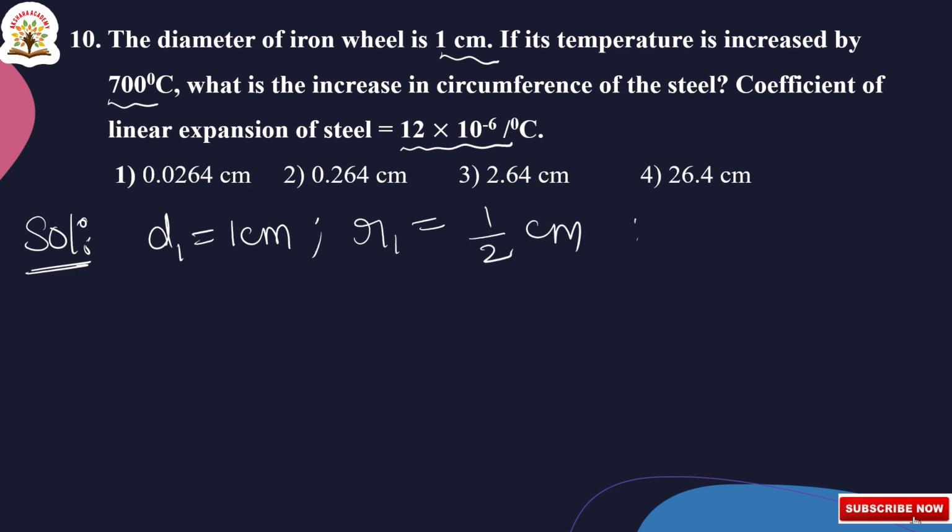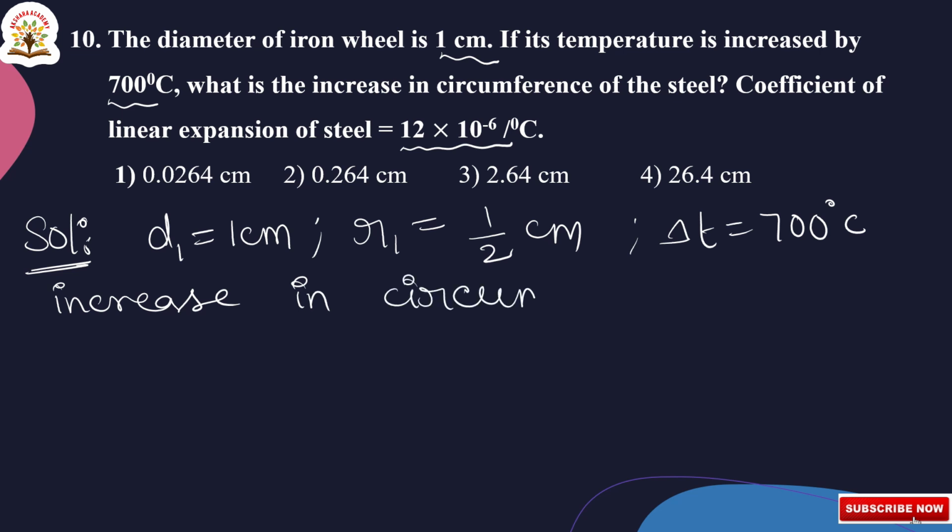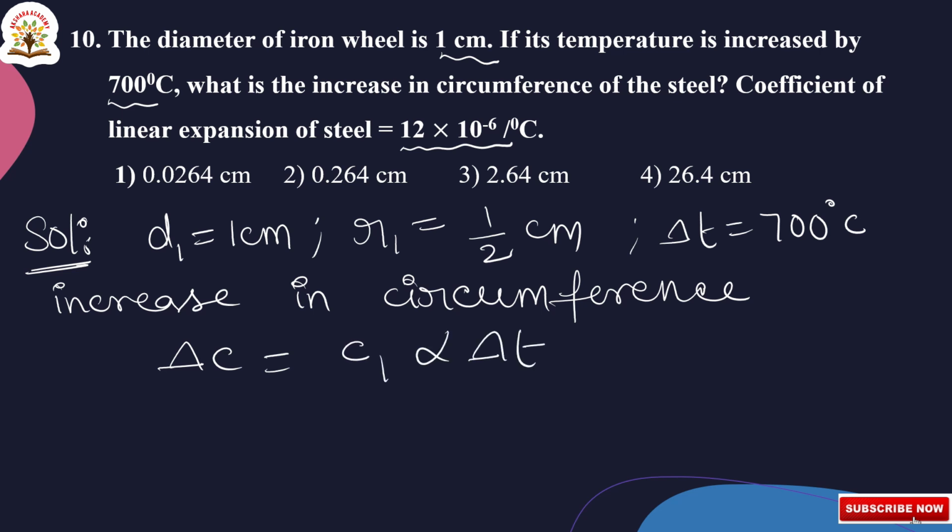Delta T is given as 700 degrees centigrade, and the increase in circumference delta C is equal to C1 alpha delta T. Here that is equal to 2 pi r1 alpha delta T. Here r1 is given as 1 by 2.